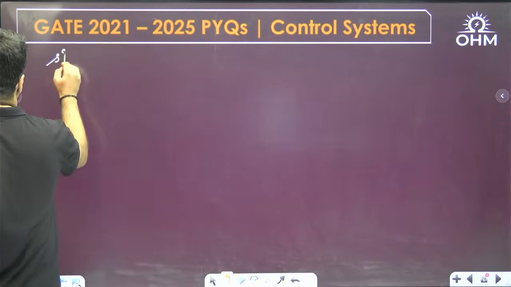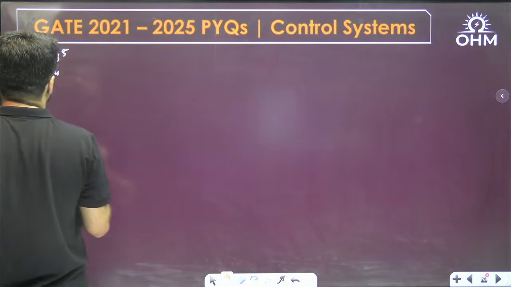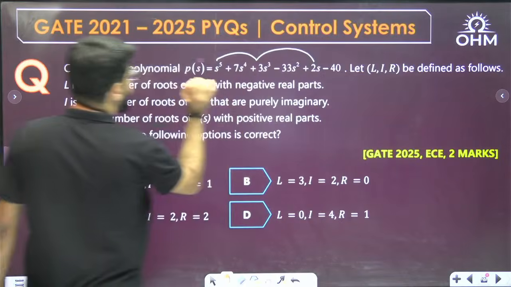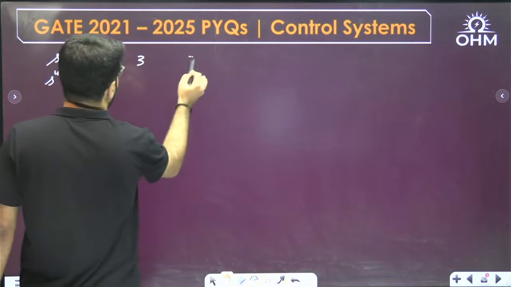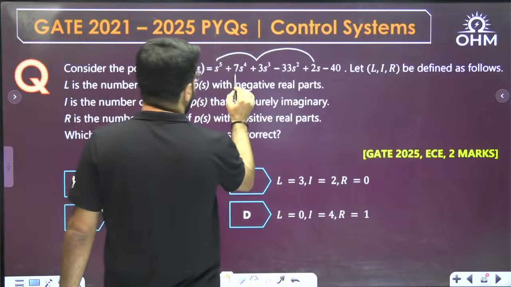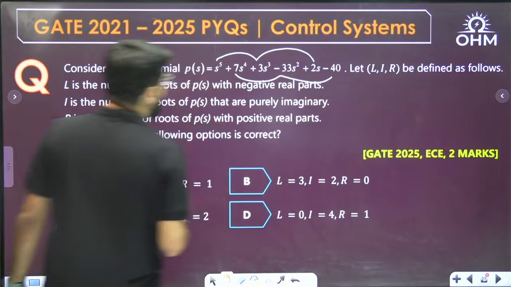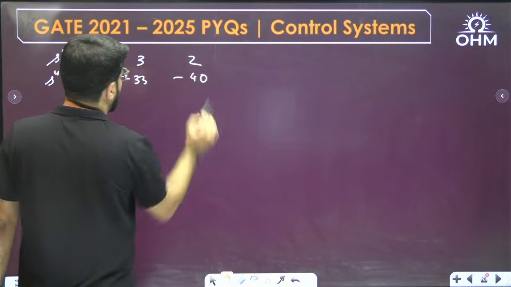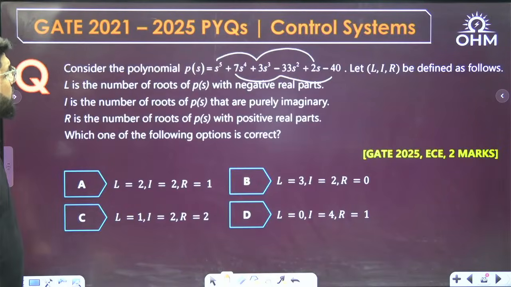We have to do the complete analysis starting with s power 5 and s power 4. For s power 5, the alternate coefficients are 1, 3 and 2. For s power 4, the coefficients are 7, minus 33 and minus 40.